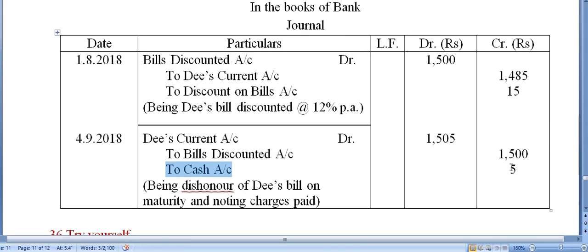Why cash account? Because in this case, bank will notify D that the bill that you discounted with us got dishonored. So now what to do? To notify, there will be the charges.